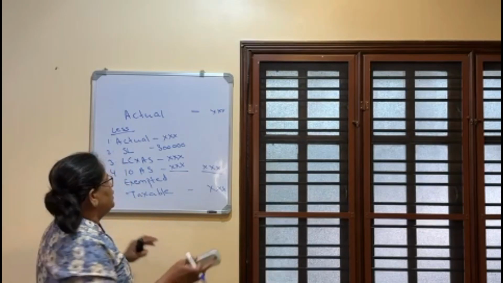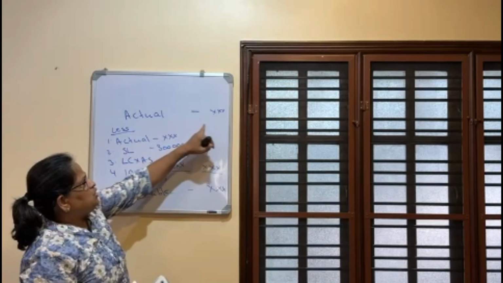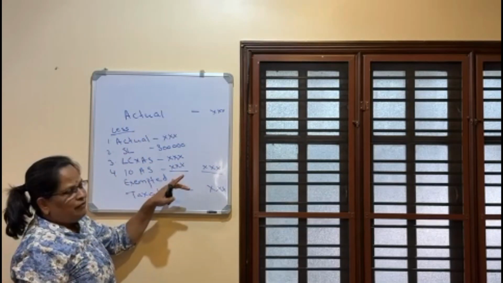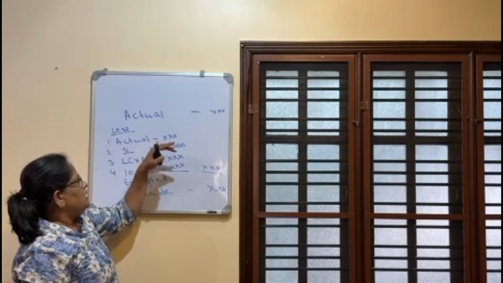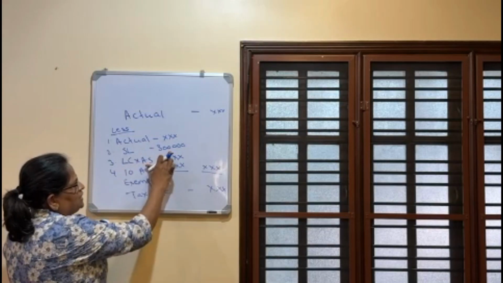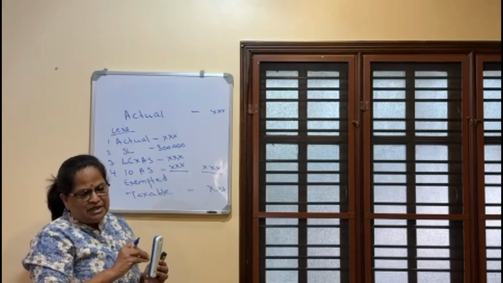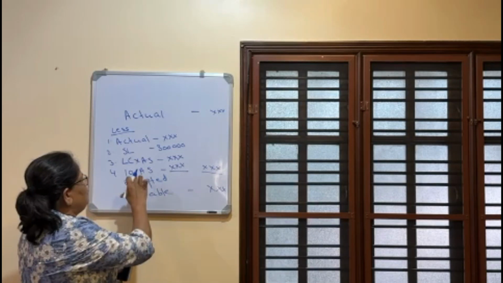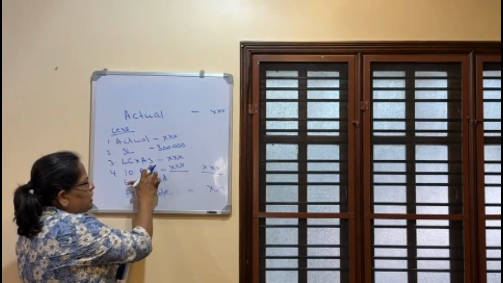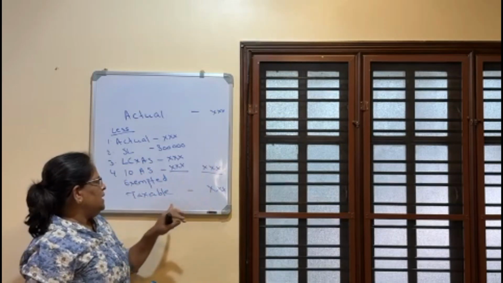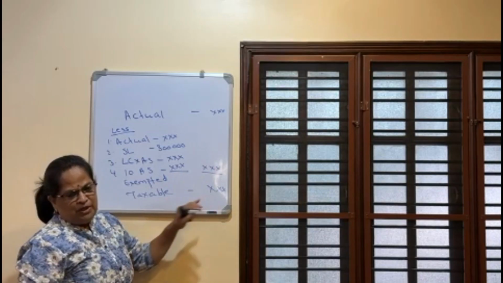Now, important points are there. So this is clear. Actual amount we will write in the outer column. The four values from where we have to take the least item we will write here. One is the actual value itself. Second is the statutory limit. That statutory limit you have to remember, if you have claimed any time before, it will be reduced by that value. Then leave at credit into average salary. Then 10 months average salary. The least value you will take, and then you will get the taxable leave encashment.